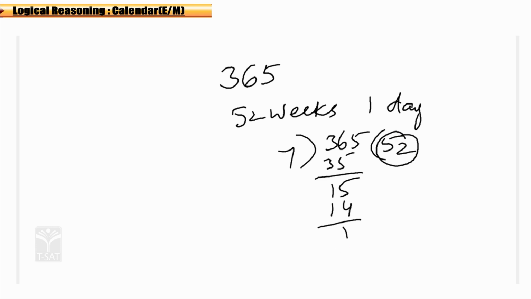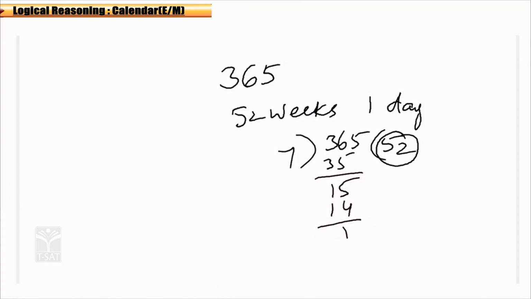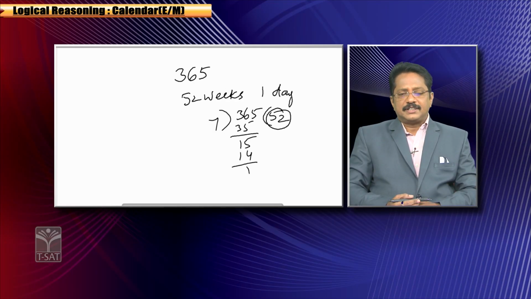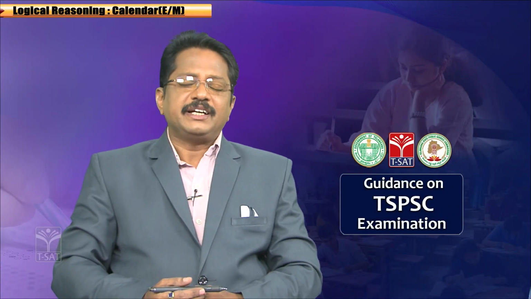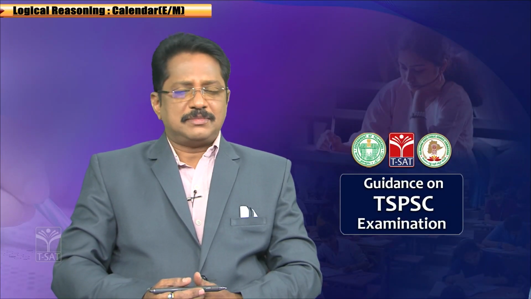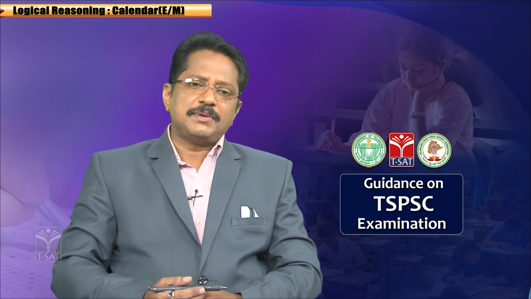Is it clear? So, a year has 365 days. Among these 365 days, we have 52 weeks and 1 day. Clear? Okay. So, we call this a normal year. This 1 day we generally call an odd day. In different examinations and different books also, the regular usage term is odd day. 1 is an odd day. It may be any one of the weekdays, maybe Sunday, Tuesday, Wednesday, Monday, whatever it may be. Out of 7, it may be one of them.